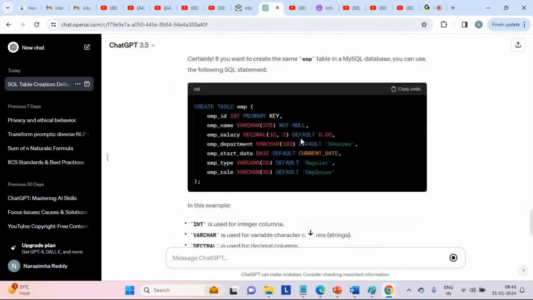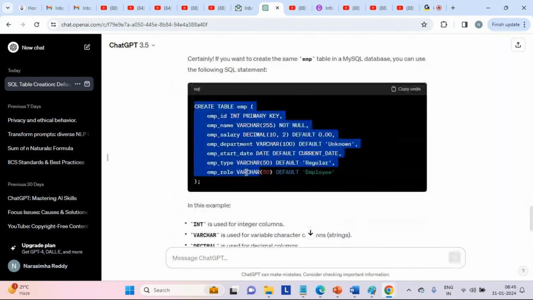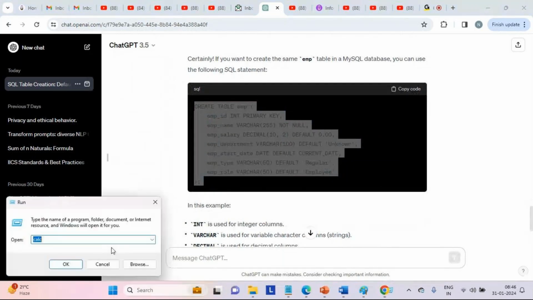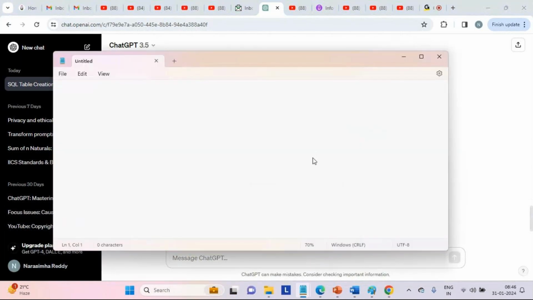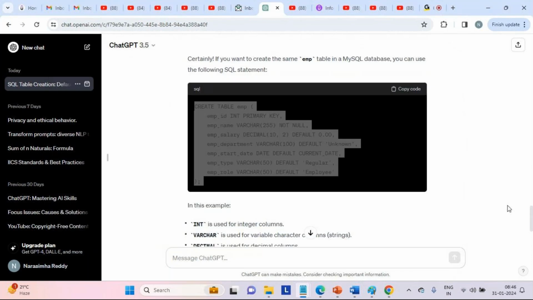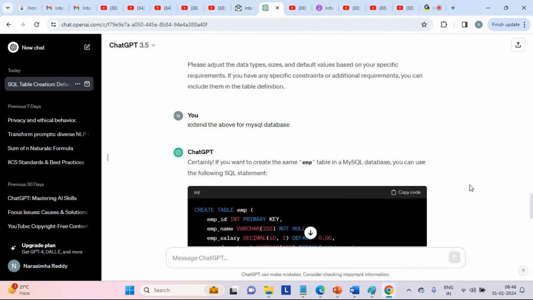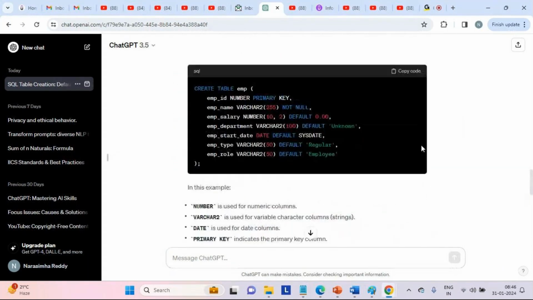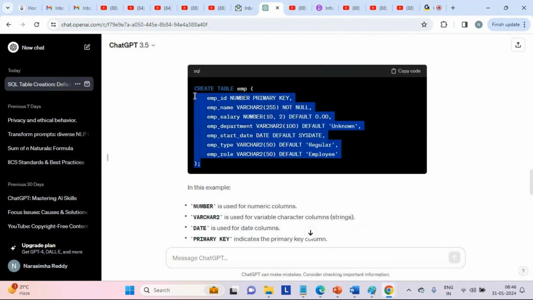Now we can just copy and paste in a notepad and see whether there is any syntactical difference. This is MySQL. Mostly it will be the same. There could be some differences. In some cases it will be the same, in some cases not.